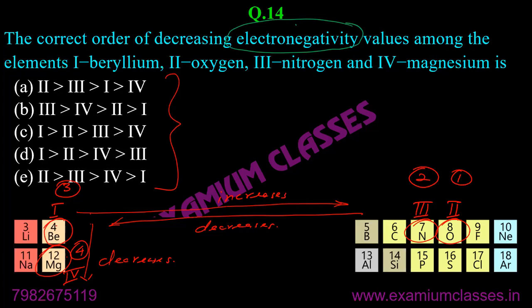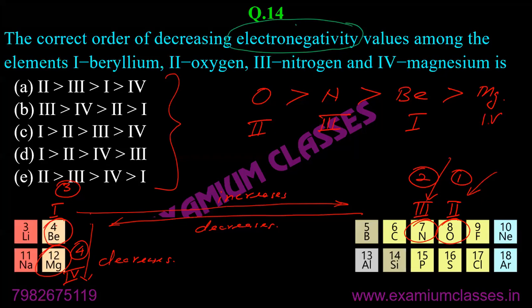So if we don't consider magnesium, then oxygen will be the most electronegative, then nitrogen, then beryllium. This will be the trend. But moving down the group, electronegativity decreases. It means magnesium will have even less than beryllium. Now substitute. Oxygen is 2, nitrogen is 3, beryllium is 1, magnesium is 4. A will be the answer.